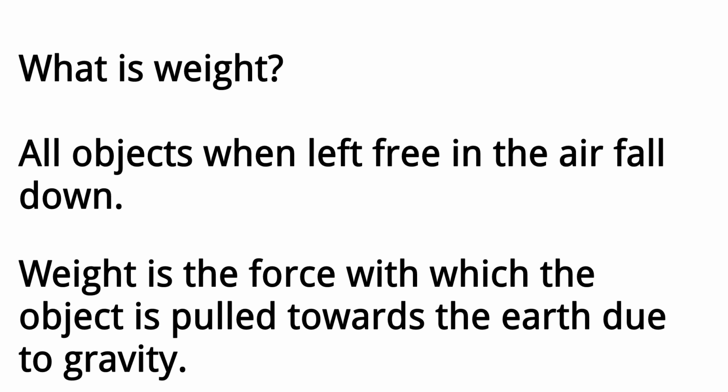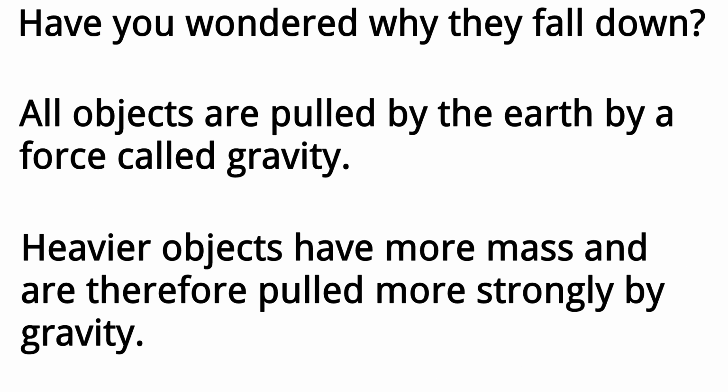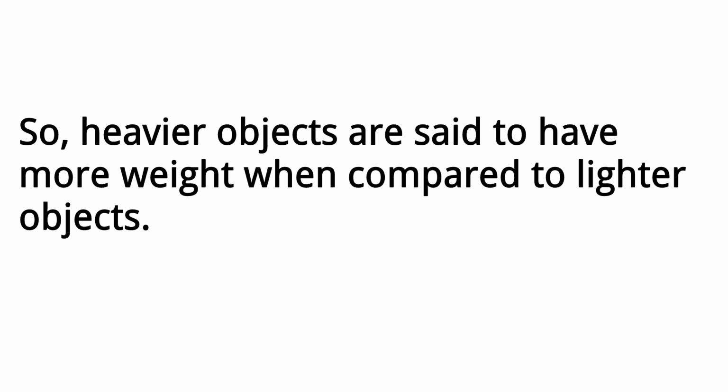What is weight? All objects when left free in the air, fall down. Weight is the force with which the object is pulled towards the earth due to gravity. Have you wondered why they fall down? All objects are pulled by the earth, by a force called gravity. Heavier objects have more mass and are therefore pulled more strongly by gravity. So, heavier objects are said to have more weight when compared to lighter objects.